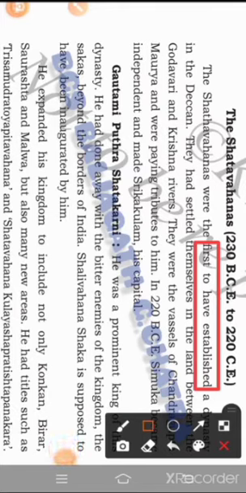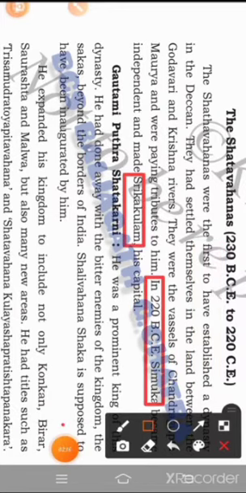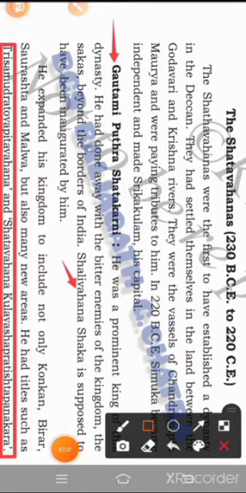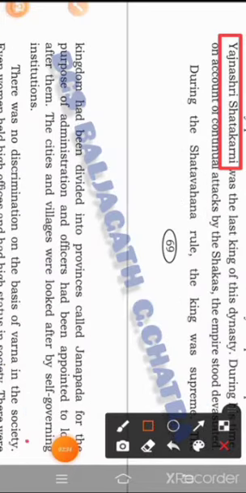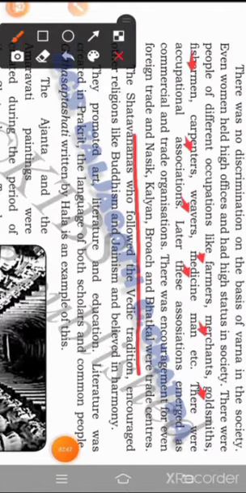Now let us learn about Shatavahana dynasty. 232 to 220 Christ era. Gautami Putra Shatakarni was the most prominent king of Shatavahana dynasty. He started Shalivahana Shaka and Yajnasri Shatakarni was the last emperor of this dynasty.